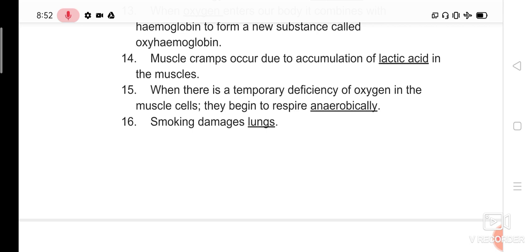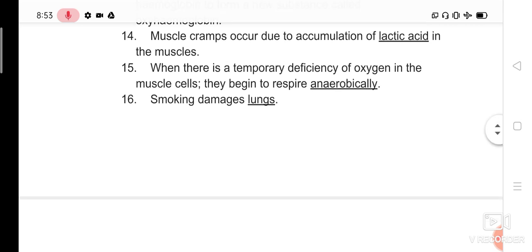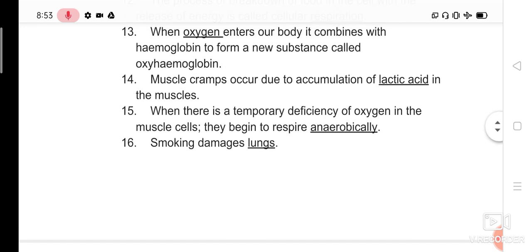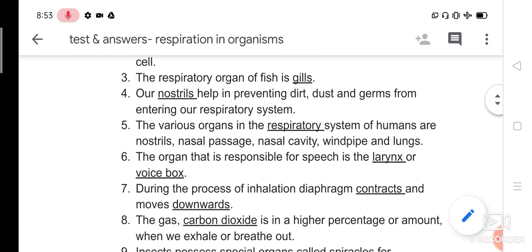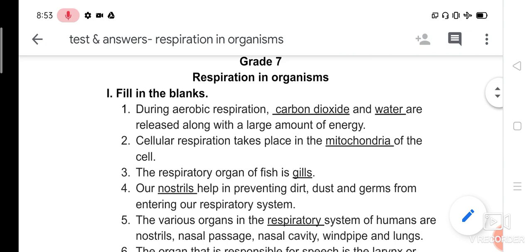Not in all conditions. Generally only aerobic respiration takes place, but when we are doing any heavy activity or any heavy physical exercise, at that time only anaerobic respiration takes place. So when anaerobic respiration takes place, along with energy, what is the main product? Lactic acid. In aerobic respiration, what is the main product? The first question we discussed: carbon dioxide and water.